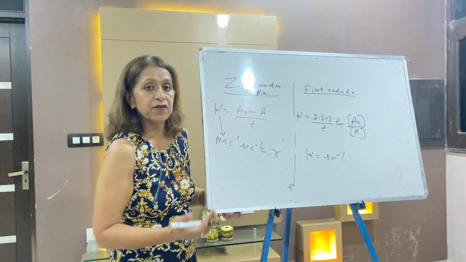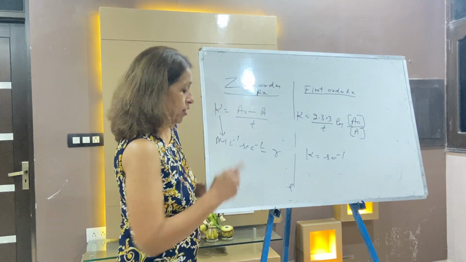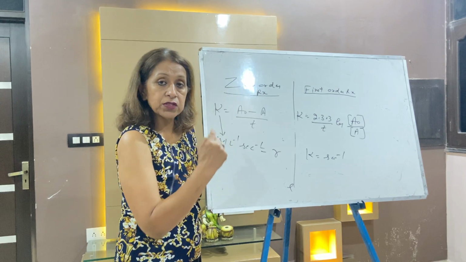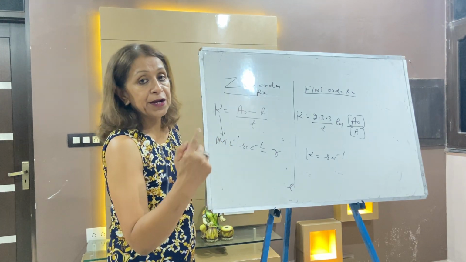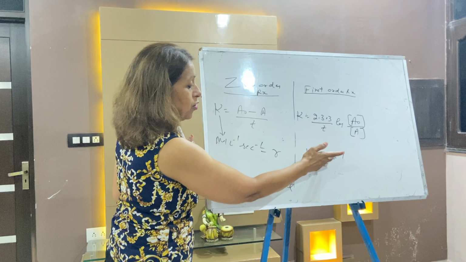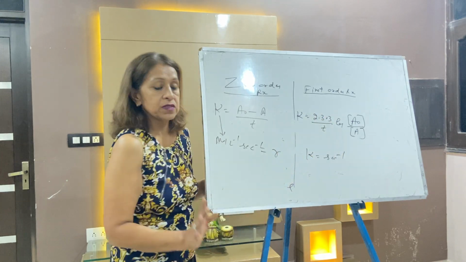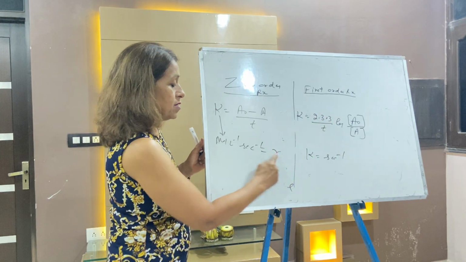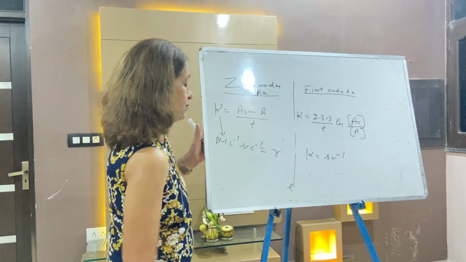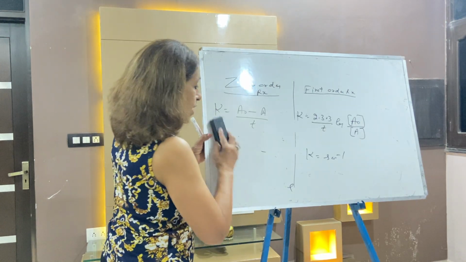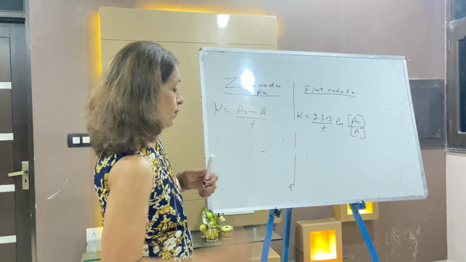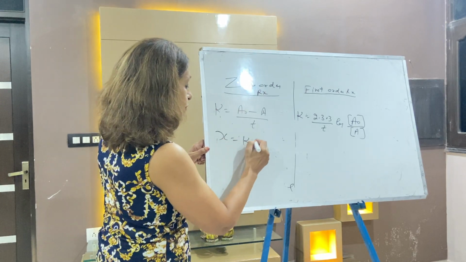The units are different. Units of zero order K is the same as the rate of reaction, and here the unit of the first order is just per second. Mole per liter per second is the same unit as the rate of reaction. Next, the last formula left. X is equal to Kt.